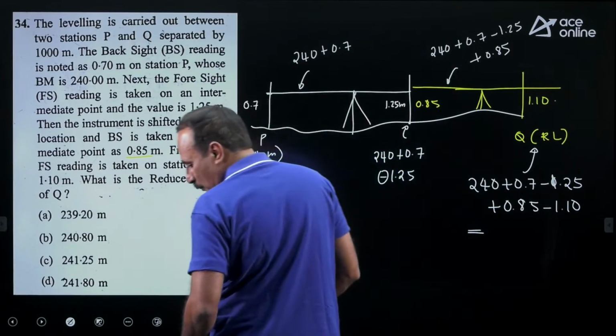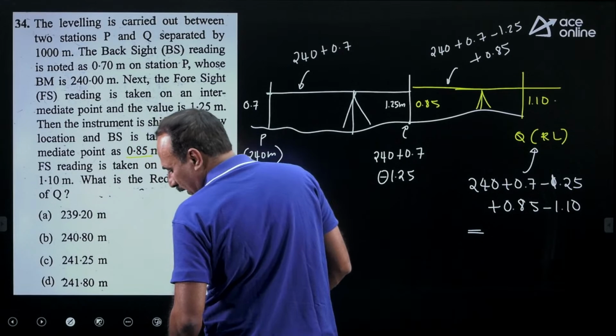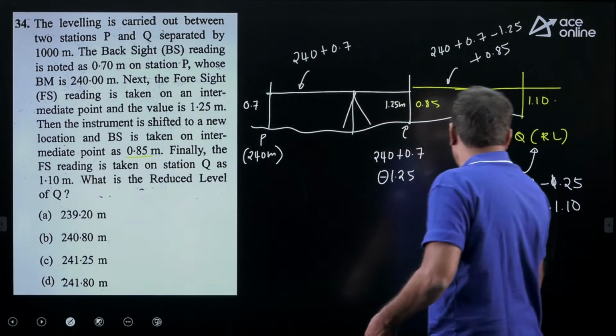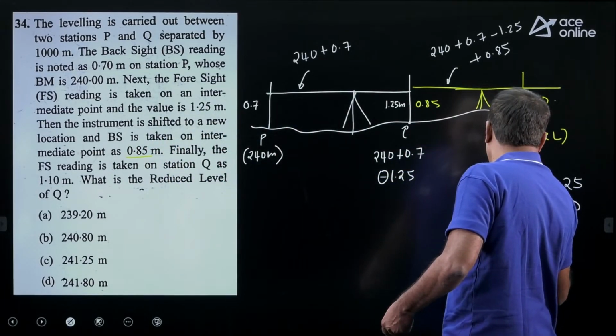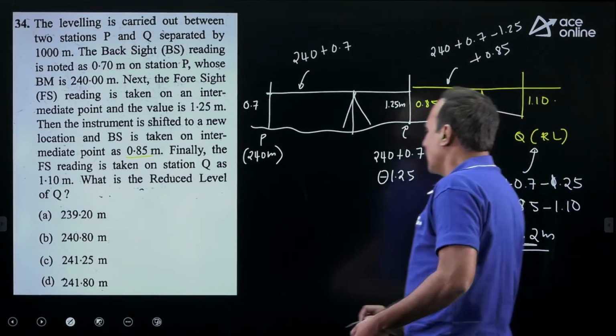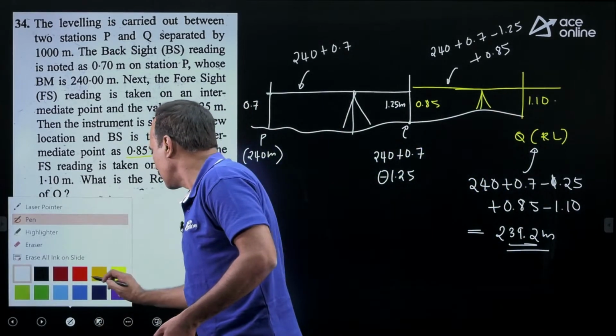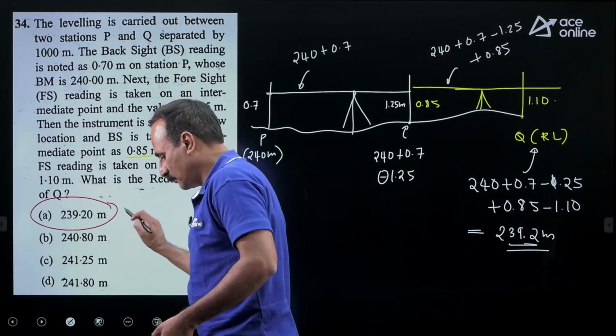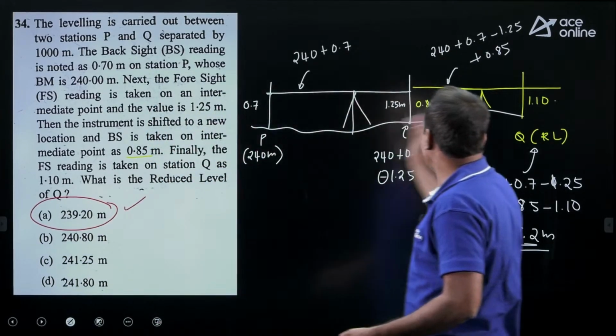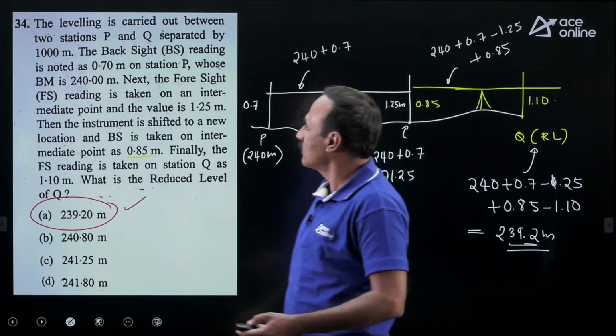So this comes out to be 239.2. So the answer here is option A. A direct leveling question, diagram not to the scale.